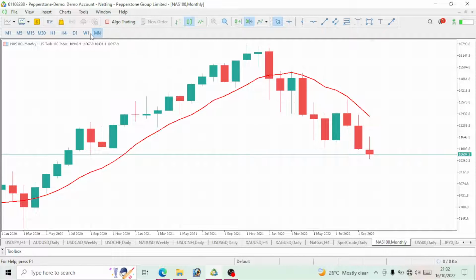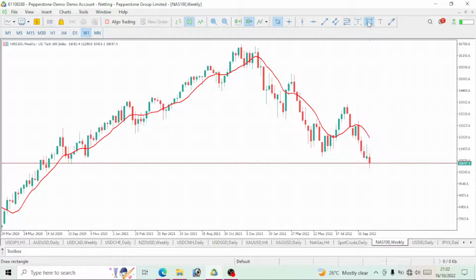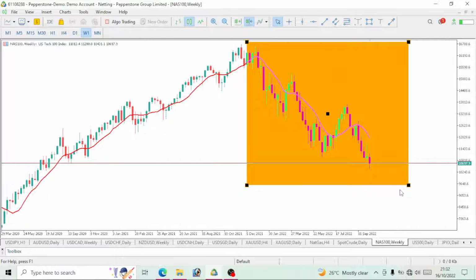That will now take us down to the weekly time frame. Now take a look at this weekly time frame. We will start this analysis from here. Clearly, we can see that this price is on a bearish move, right? The price is dropping. Secondly, this is the 10 period moving average. The price is below the 10 period moving average.